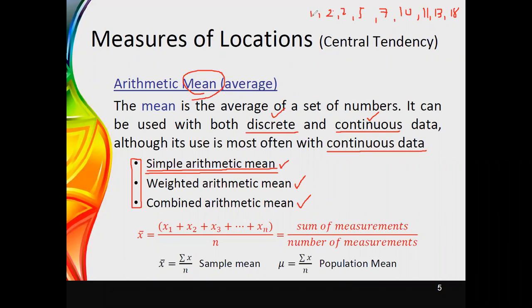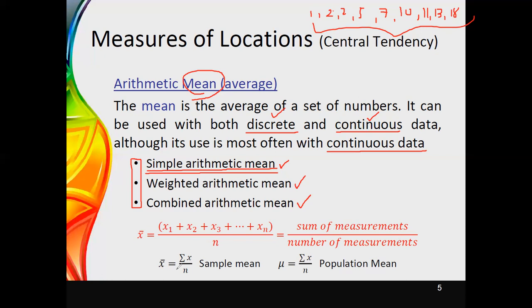There are 8 values together. Then you have to divide it by the number of measures. If you have used 8 values to get the summation, then the summation has to be divided by 8. Therefore, simply we can say mean is equal to summation of measurements divided by number of measurements.